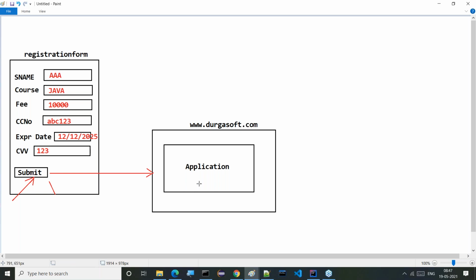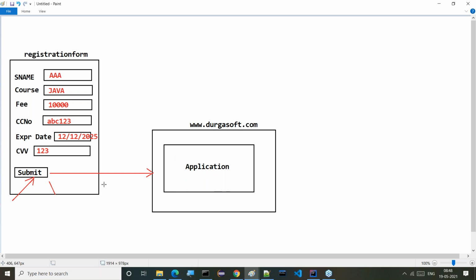Then what does this application have to do now? This application has to take the data, then automatically confirm the student registration and the payment confirmation. Then it has to give some response to the client.